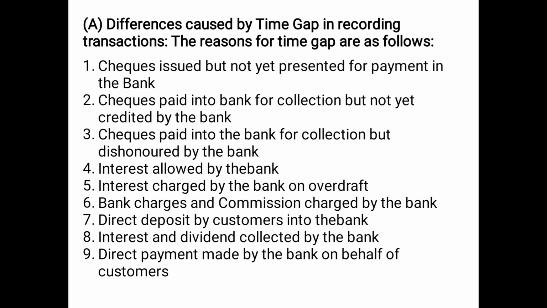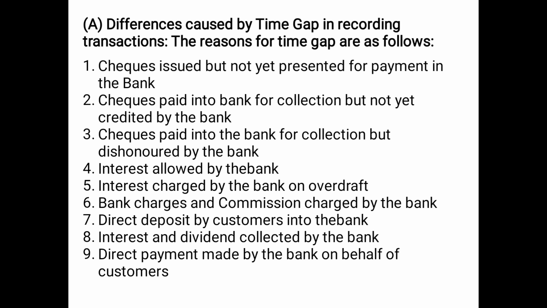Then the seventh point, direct deposit by customers into the bank. Sometimes it happens that if I have sold goods to somebody on credit, I have not received the payment as of now. If the customer has my bank account details or account number, the customer might directly deposit the amount into my bank account, which the bank will add in my passbook. But since I am not aware of the direct deposit by the customer, again there will be a difference in the cash book and the passbook balance.